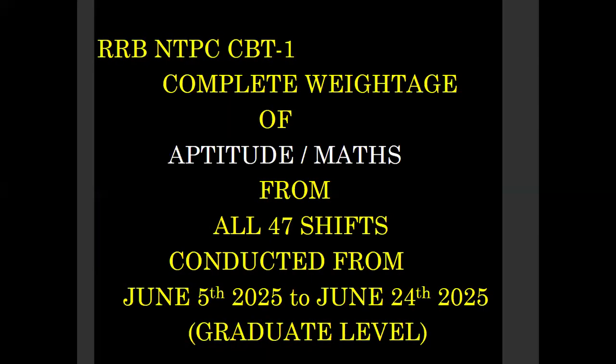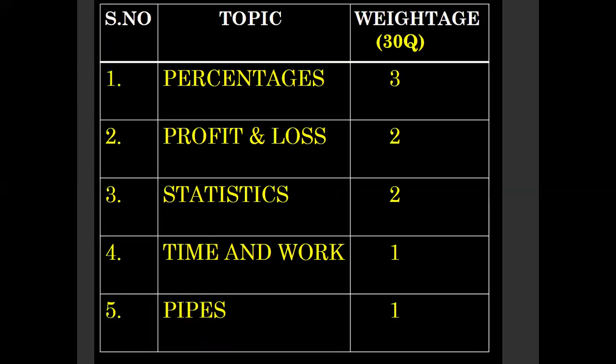Next, coming to aptitude or maths. Again, I checked all the 47 shifts and made a rough weightage for each topic. Coming to the first one, percentages, we have 3 questions. Profit and loss 2, statistics 2, time and work 1, pipes and cisterns 1.